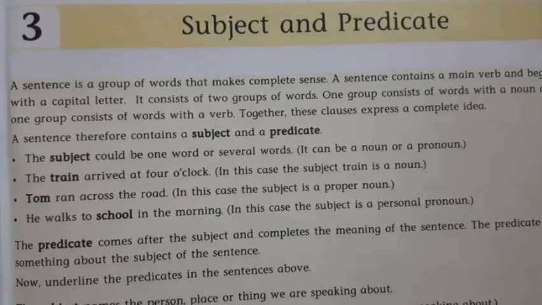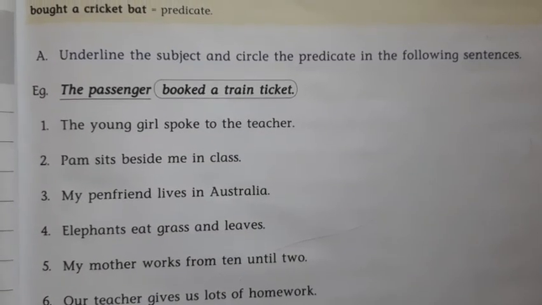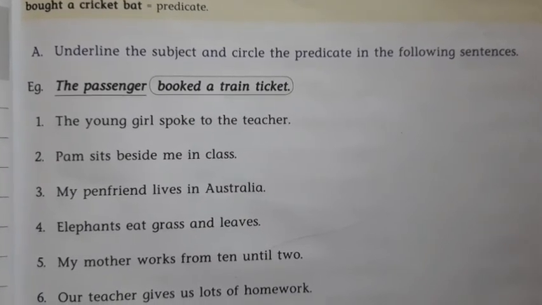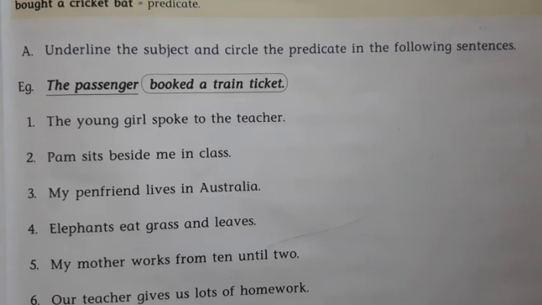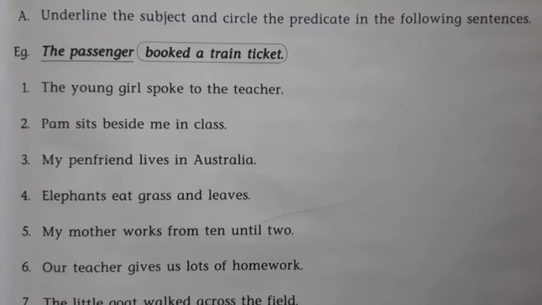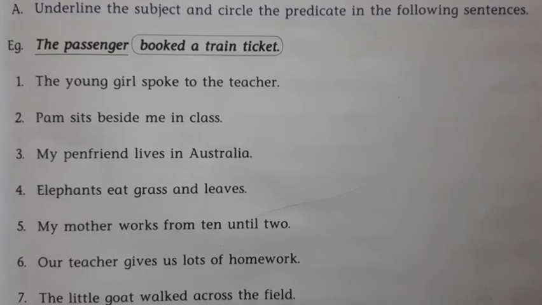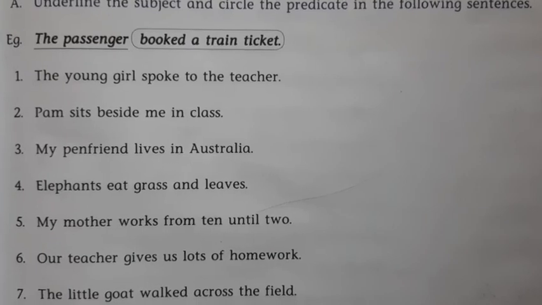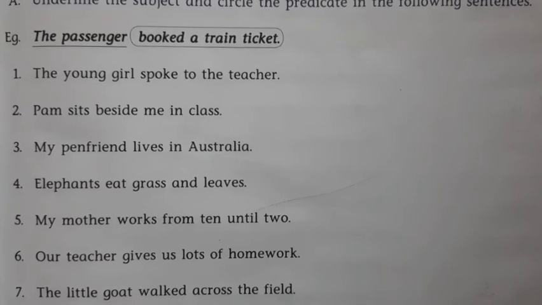Once you are familiar with this concept, let's start our exercise. In your textbook on page number 9, exercise A is given. Here, underline the subject and circle the predicate in the following sentences. Here, one is done for you as an example. The example is, the passenger booked a train ticket. Here, the passenger is the subject and booked a train ticket is the predicate.